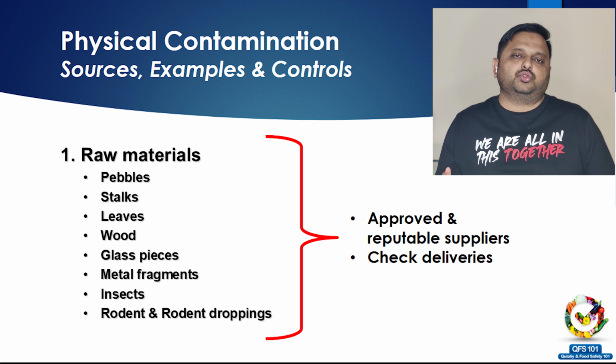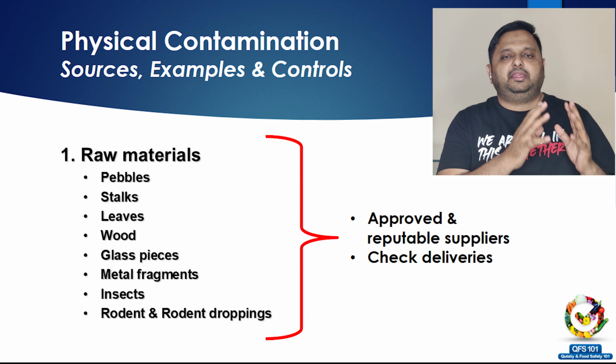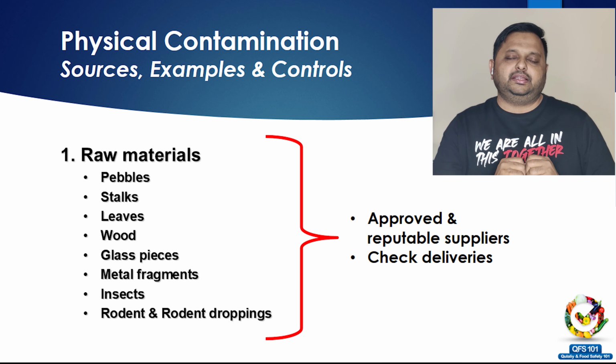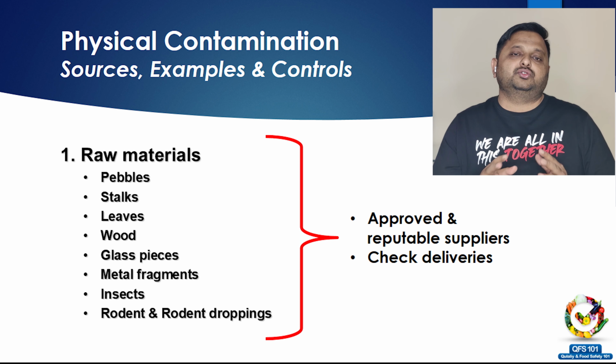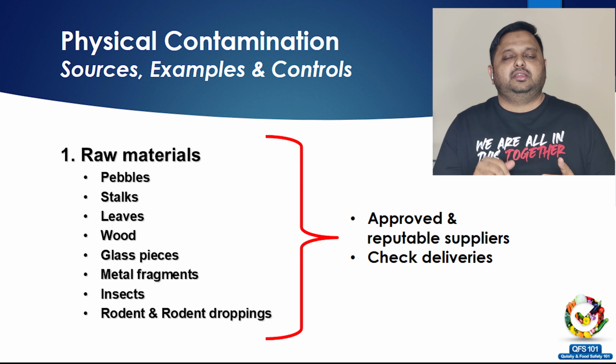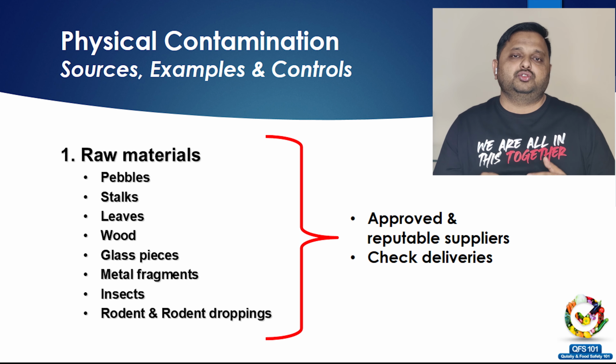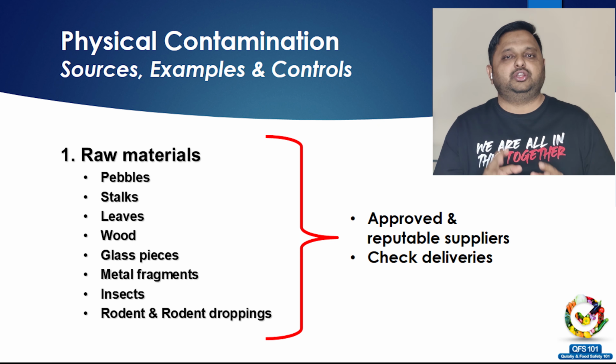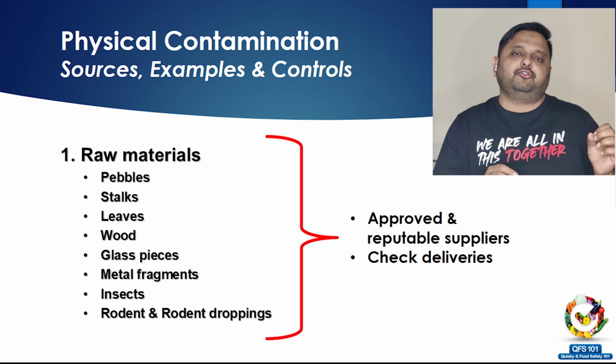One of the sources of physical contamination is raw material, as I just mentioned, and the control for raw materials is making sure that the raw material you are getting is from approved suppliers. So an approved supplier program, then auditing of the suppliers, and making sure at the time of receiving that the raw material is checked properly. So checking of the stock at the time of receiving. These are some of the controls for physical contamination from raw materials.